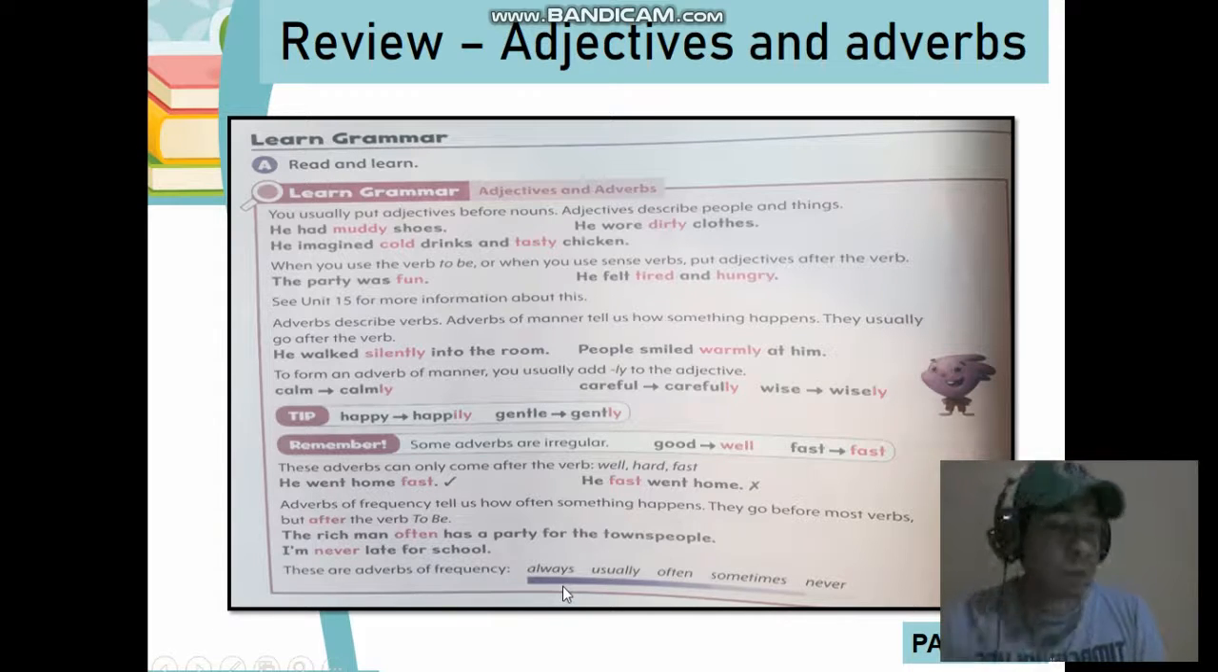Now, down here, you're going to see the adverbs of frequency. Now, repeat with me the adverbs of frequency. Always, usually, often, sometimes, never. Good. So these are examples of adverbs of frequency.